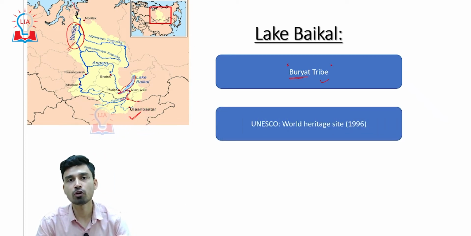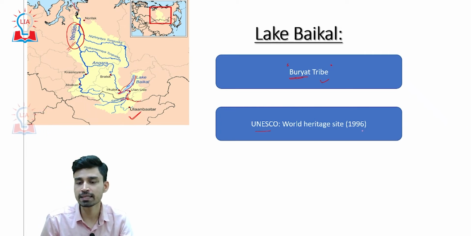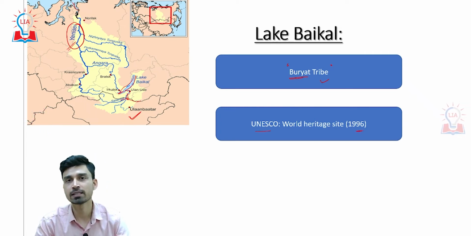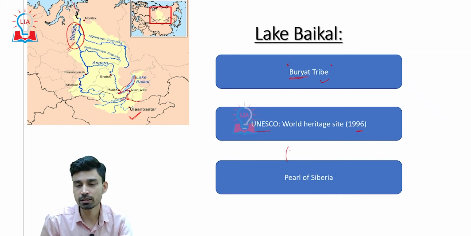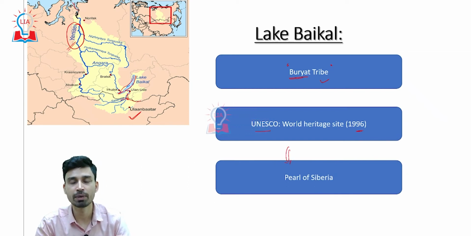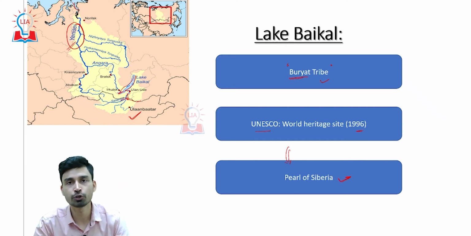Because of its ecological importance as well as the volume of freshwater present in this lake, UNESCO in 1996 declared this lake a World Heritage Site. This has helped the economy of this region a lot, because as it has been declared a World Heritage Site and its popularity has increased, a large number of tourists from Russia itself as well as from other countries, whenever they visit Russia, generally visit the Baikal lake region also. It is due to this that the lake is referred to as the pearl of Siberia, because of its important contribution to the local economy.